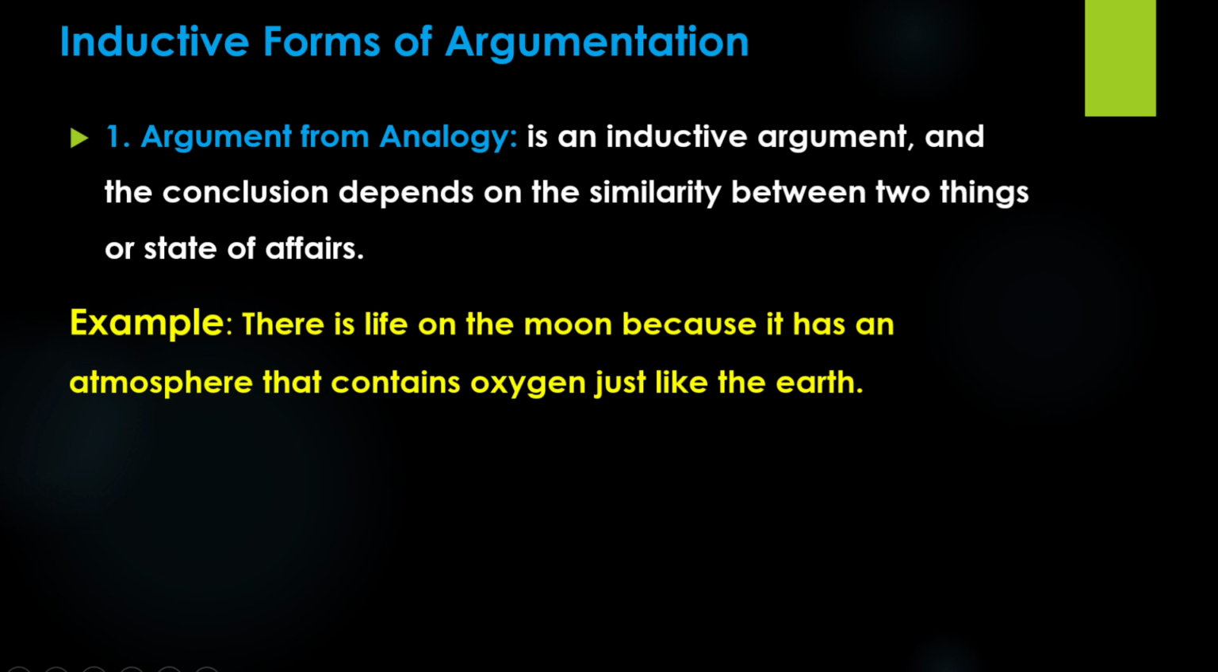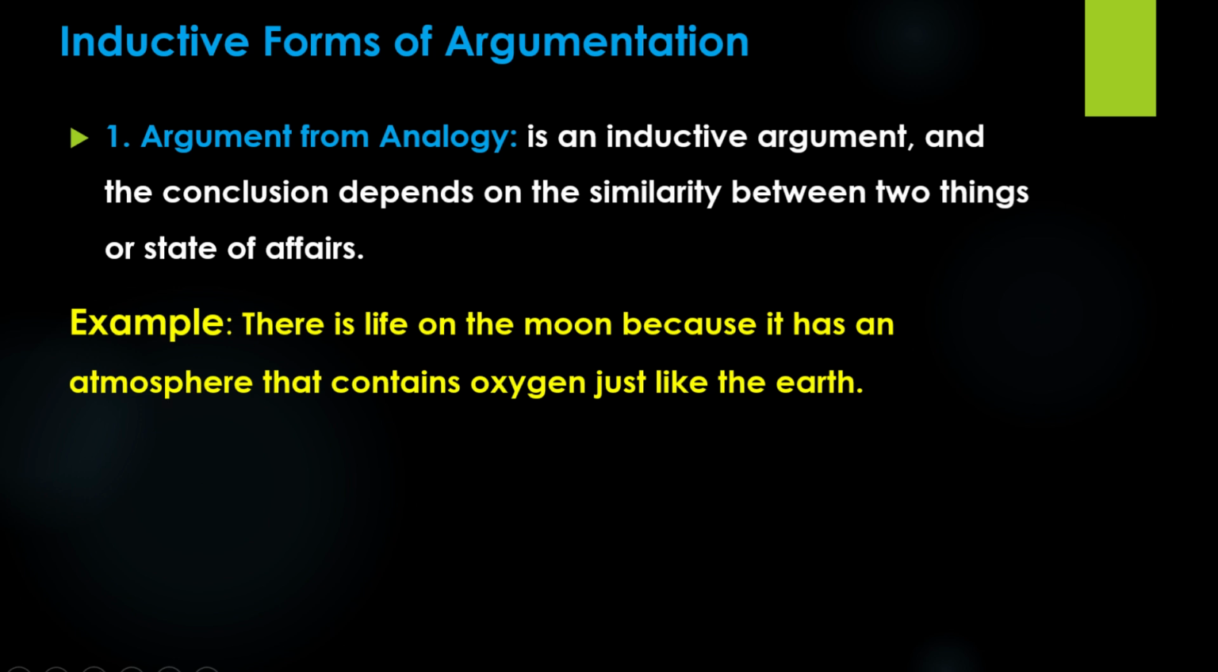The first inductive form is argument from analogy. Argument from analogy is an inductive argument, and the conclusion depends on the similarity between two things or states of affairs. Example: there is life on the moon because it has an atmosphere that contains oxygen just like the Earth. As an assumption, one of the similar things that the moon and Earth share is that the moon has an atmosphere that contains oxygen just like Earth does.